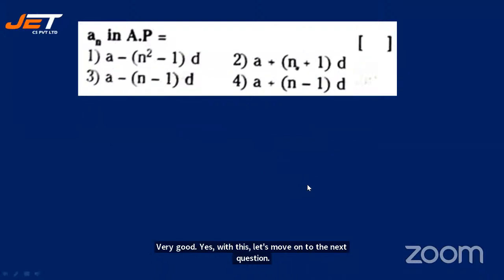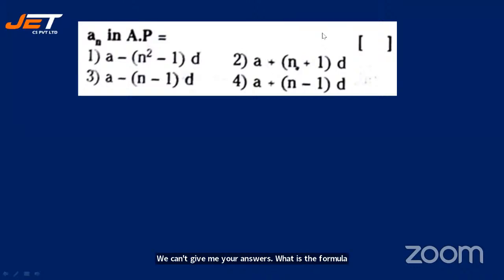The nth term of an AP is very simple. Not even 1 second is required. Give me the answers very fast. Quickly give me your answers. What is the formula? Many say option 4. Option 4, okay.